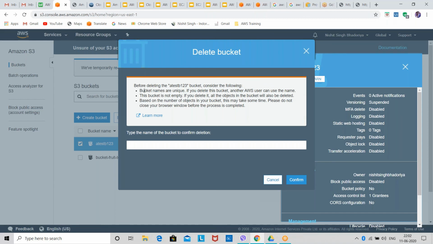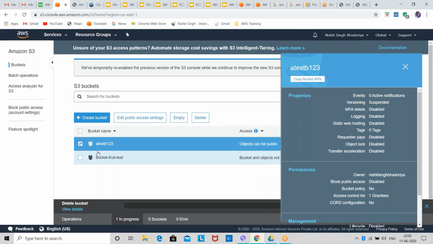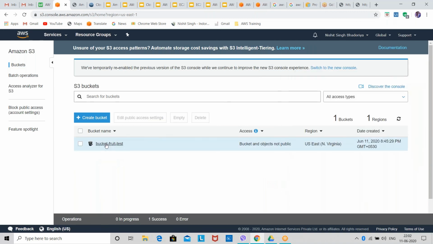Okay. This bucket is not empty. If you delete it, all the objects in the bucket will also be deleted. All these things are for security purposes. And at the end, type the name of the bucket to confirm the deletion. So they'll ask you to write the name of the bucket that you have created. This is a security feature of AWS. As soon as I write the name, my bucket got deleted.